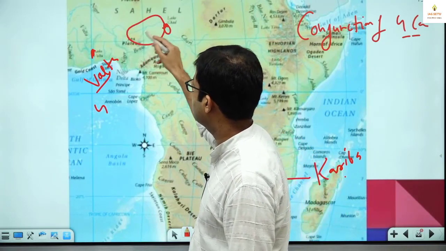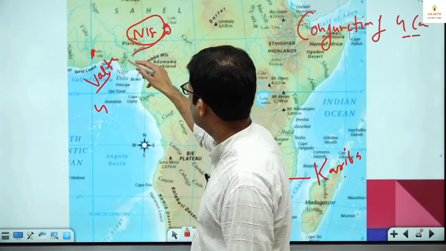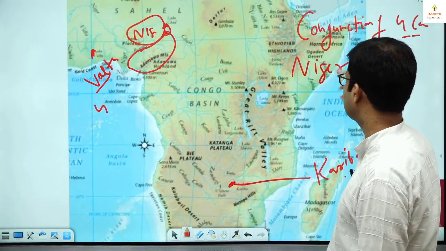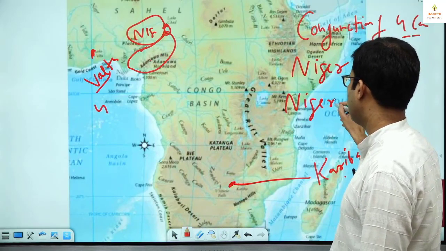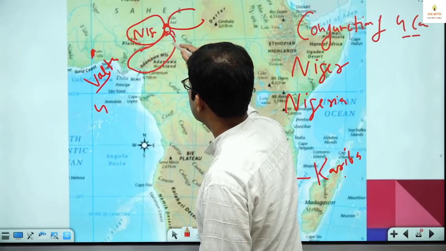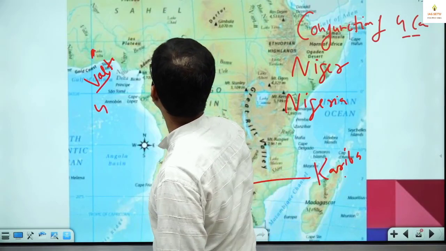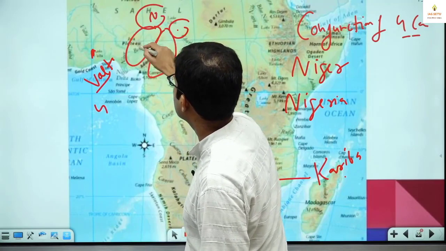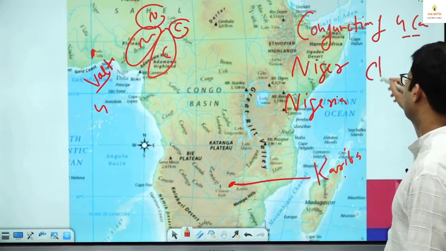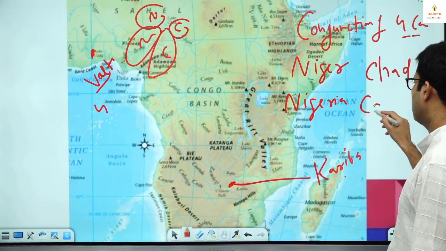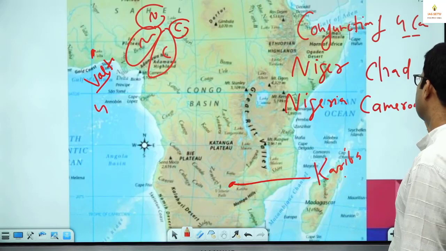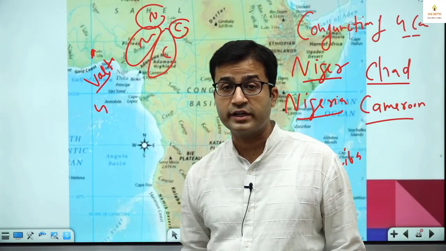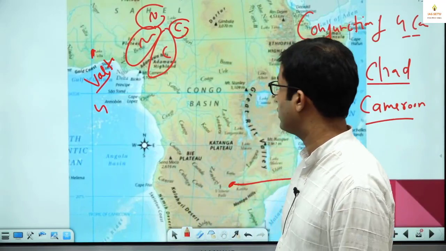Here we have Niger. Here we have Nigeria. It is at the conjunction of 4 countries: Niger, Nigeria, Chad, Cameroon. You just mark these countries. So this Lake Chad is at the conjunction of 4 countries, Niger, Nigeria, Chad, Cameroon.